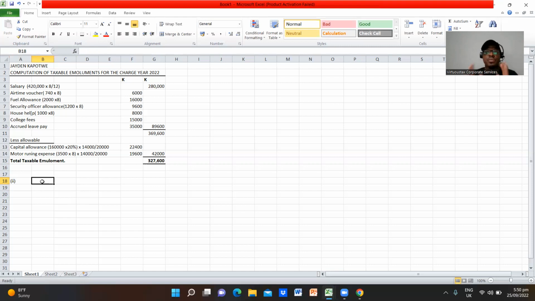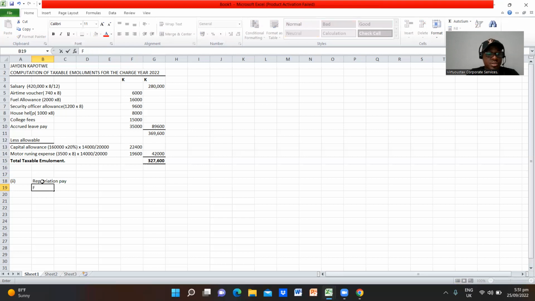These are treated as refunds for the tax year 2022. When you look at the PPP Zika manual, it will guide you accordingly. So repatriation pay is one of those that will be exempt from tax.